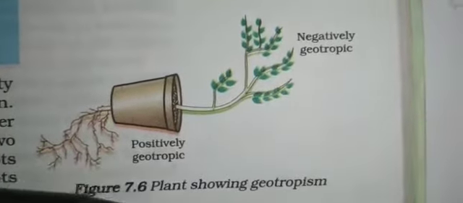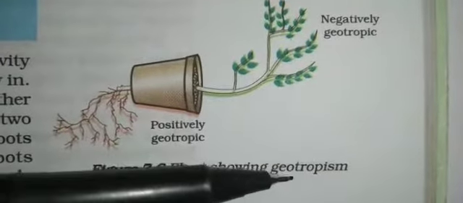What is geotropism? Geo means earth, tropism means response.